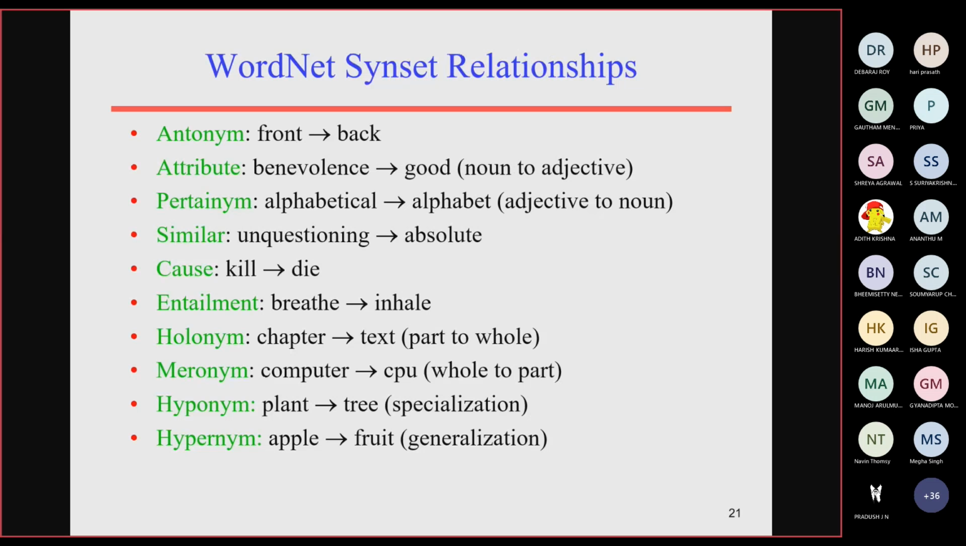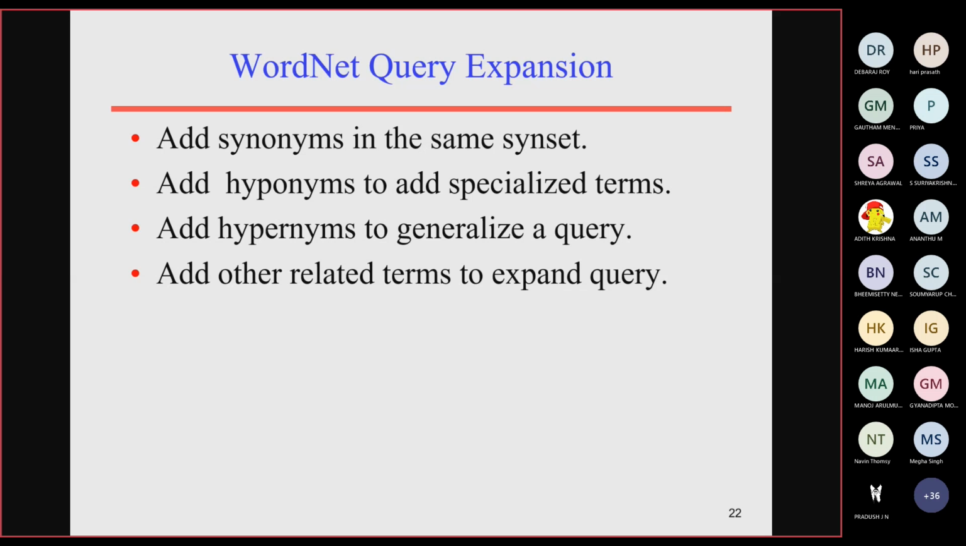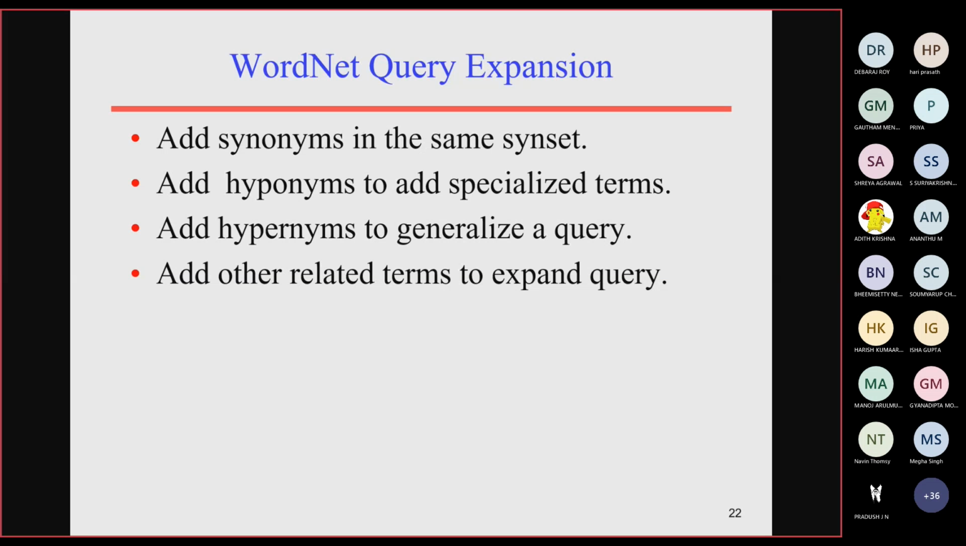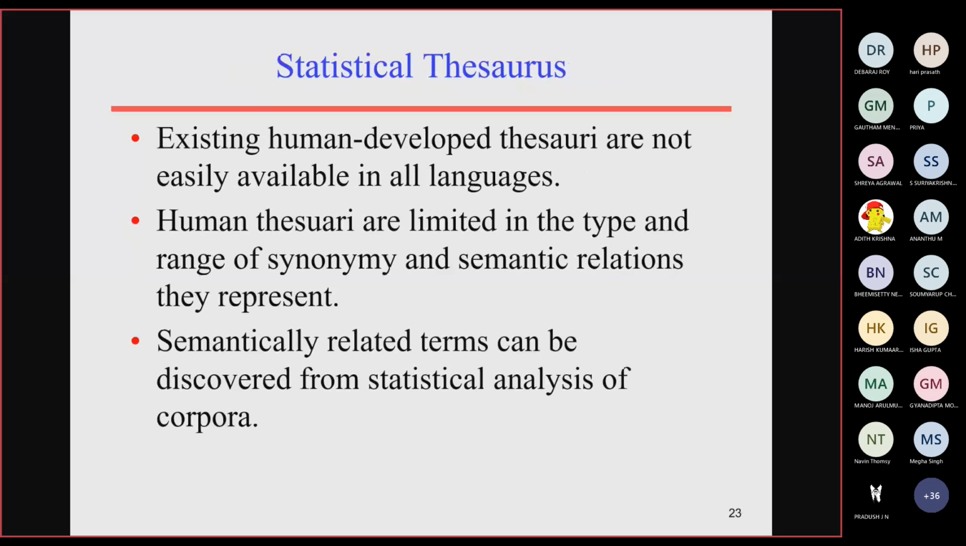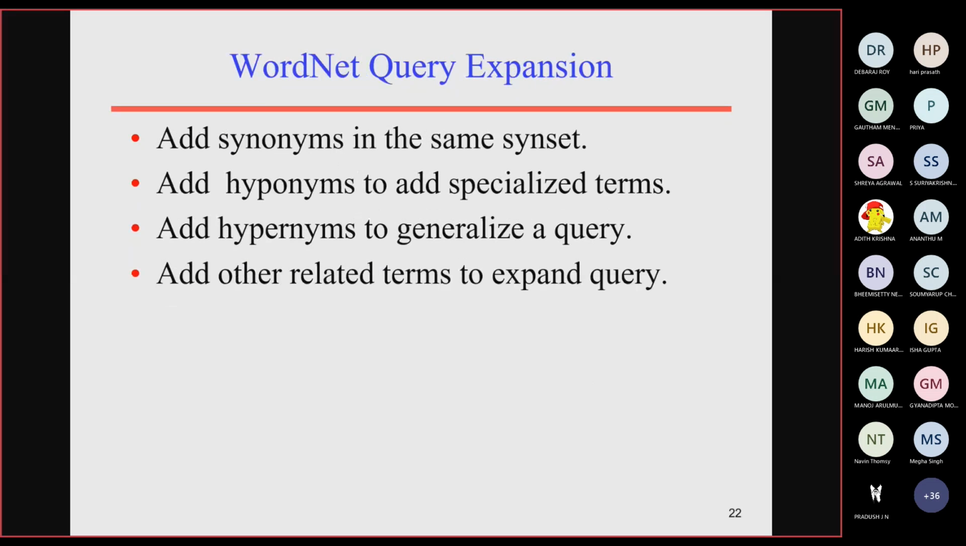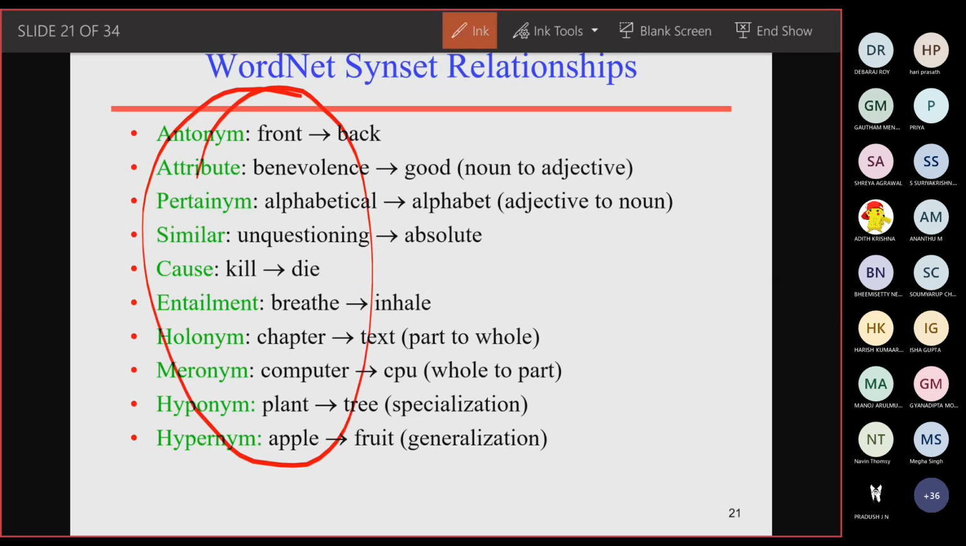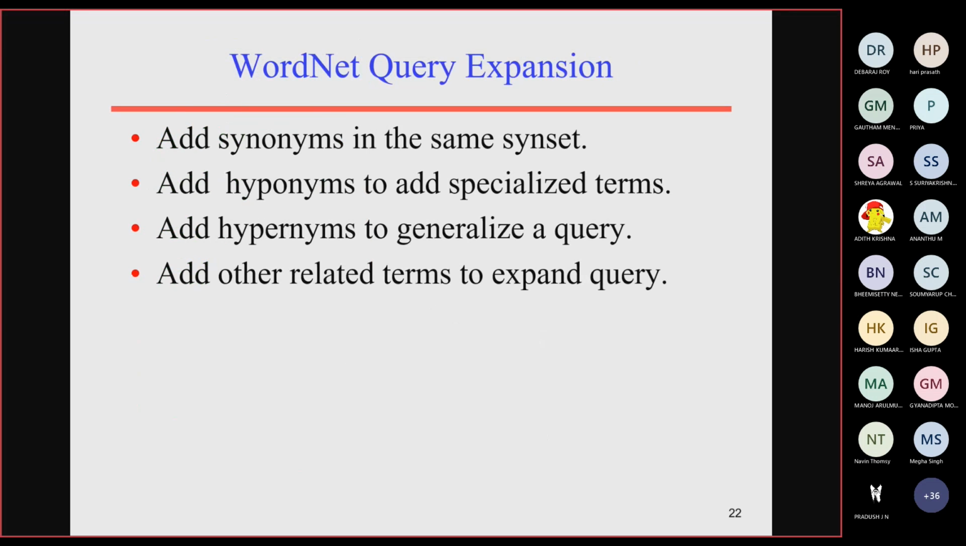Okay, so this type of relationship between the English terms is available in our WordNet relationship library. Now, how can WordNet perform the query expansion? It will initially add the synonym to the same synset, and it will add the hyponym with the specialized terms. It will provide the generalized query using the hypernym, and all other related terms associated with this hypernym can be used to make the query get expanded dynamically over a period of time.